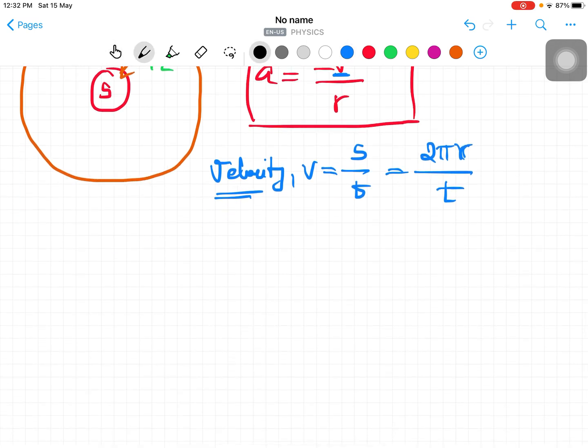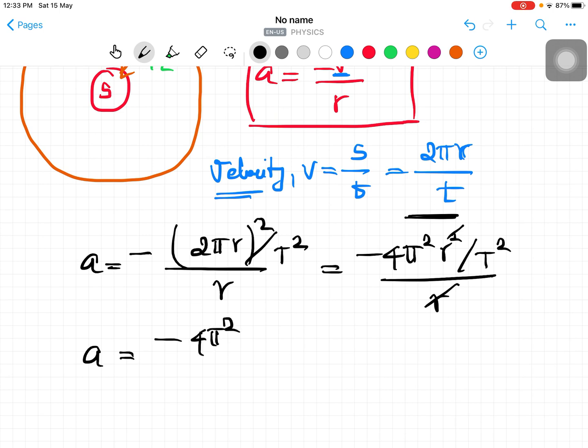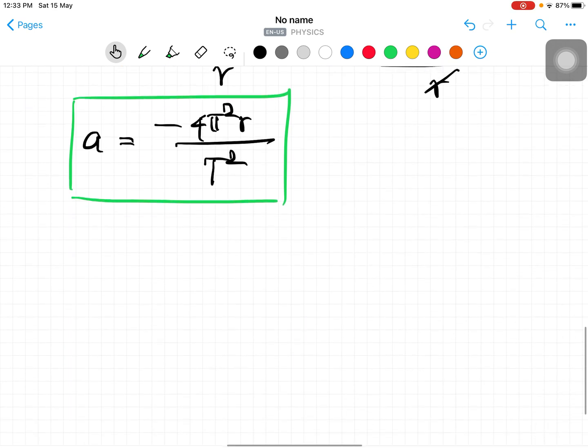Now substitute the v value in the acceleration. A is equal to what? Minus of 2 pi r the whole square divided by t square, divided by r. Correct? So minus 4 pi square r square by t square, divided by r. One r is cancelled. So finally, what is the acceleration? Minus 4 pi square r divided by t square. That's all. This is the acceleration, the centripetal acceleration, right?